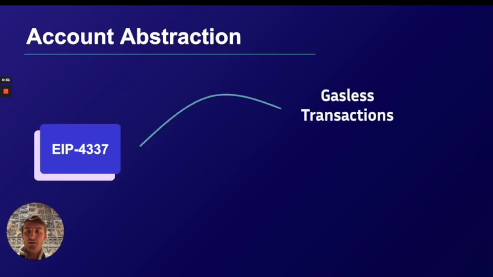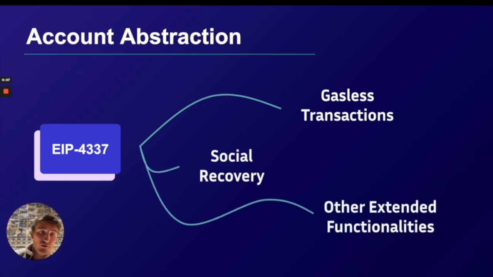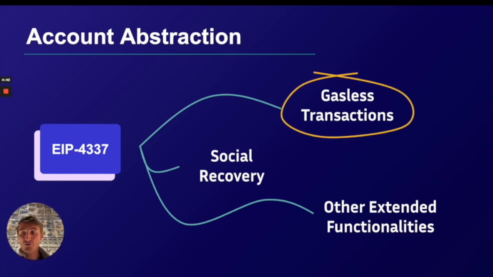So what's in account abstraction? Gasless transactions are a possibility, social recovery is another one, and there are other extended functionalities. But today we're focusing on gasless transactions. And how do we make gasless transactions possible?